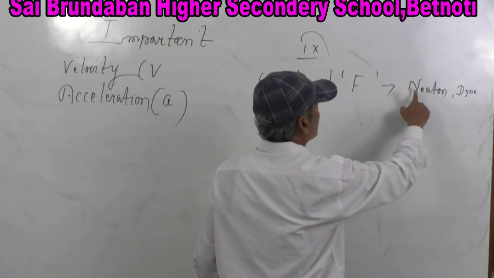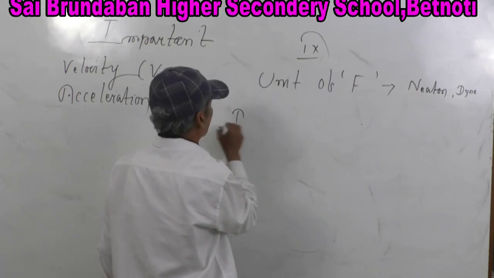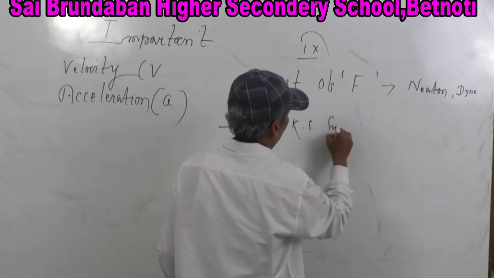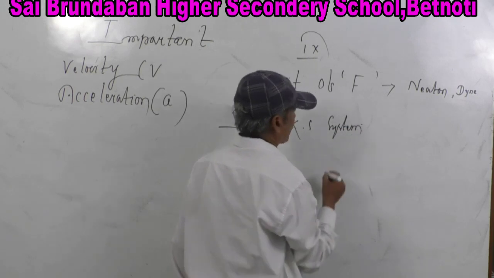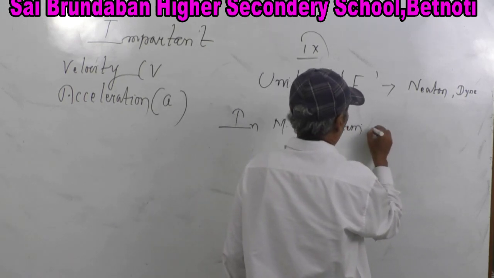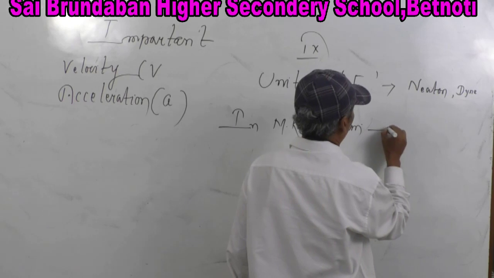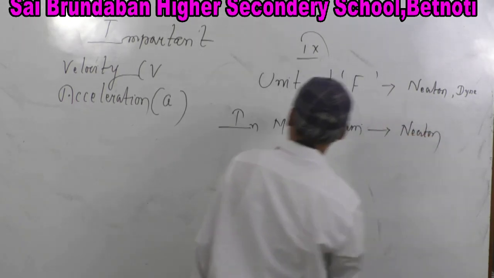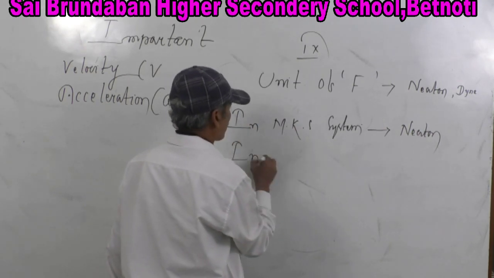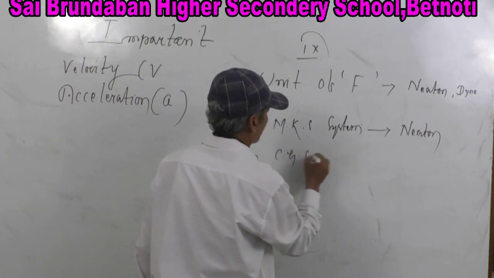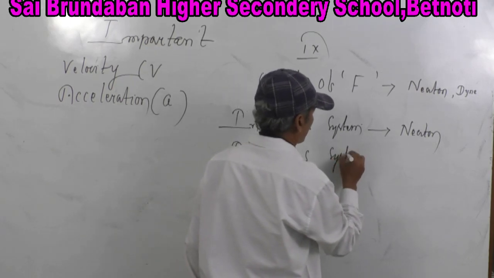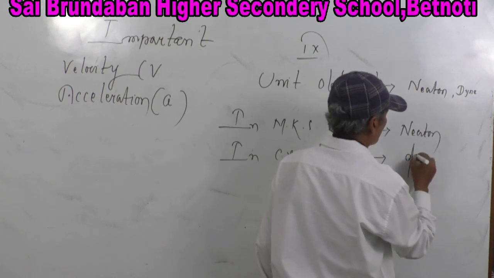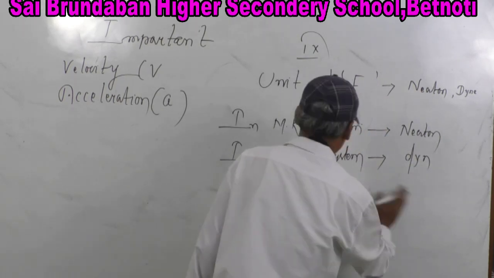Either Newton or dyne. In the MKS system, the unit of force is Newton. In the CGS system, the unit of force is dyne. In short, it is written dyn, dyne.